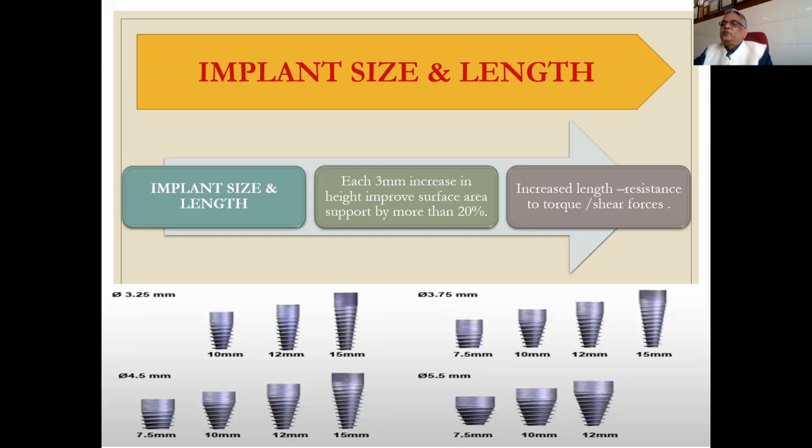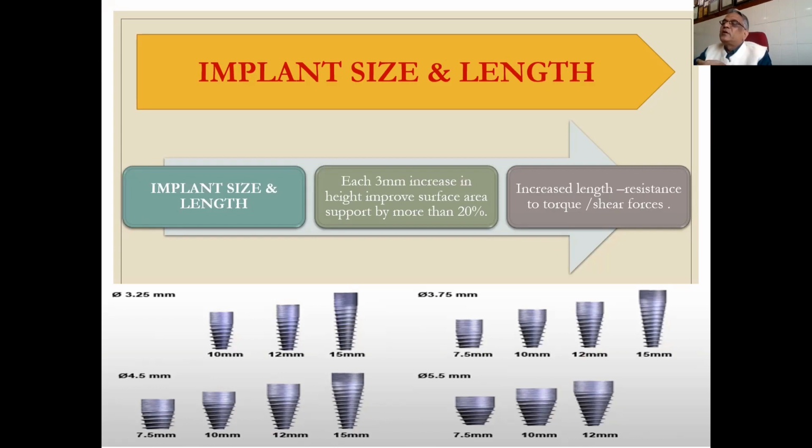Implant size and length: we have different types of implants ranging from 3.25 to 5.5 mm in width, and their length from 7.5 mm to 15 mm, and we have to select the implant as per the bone available, as per the bone density.